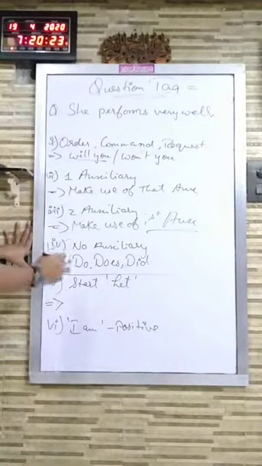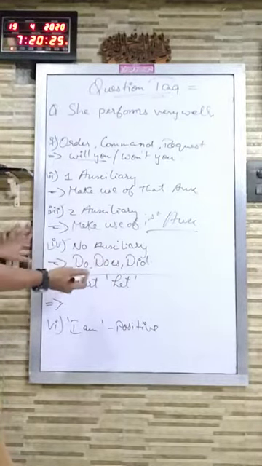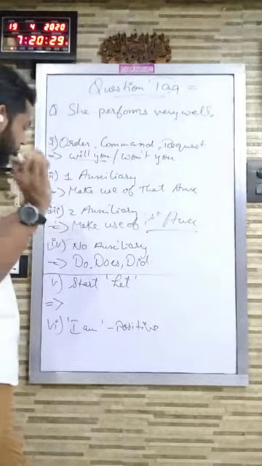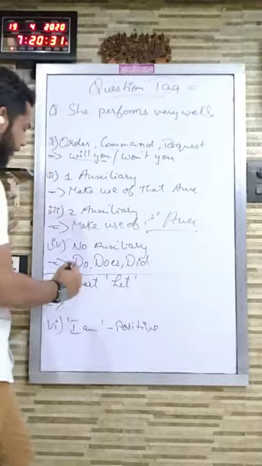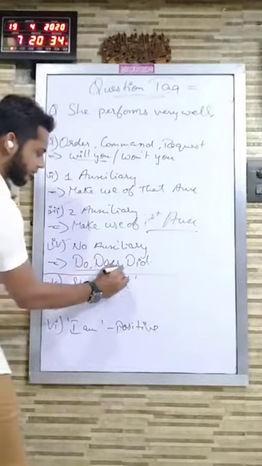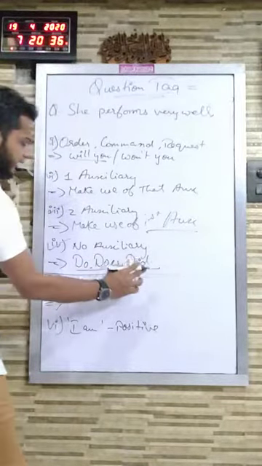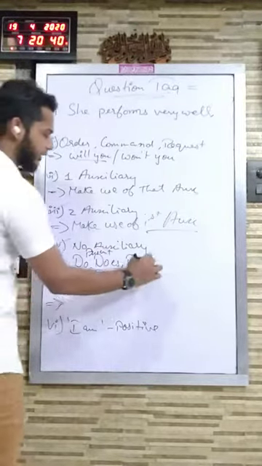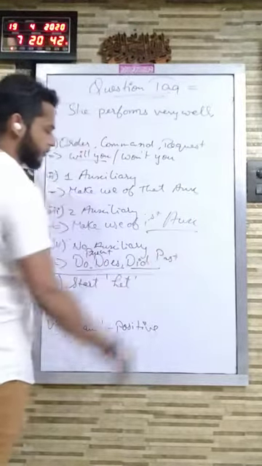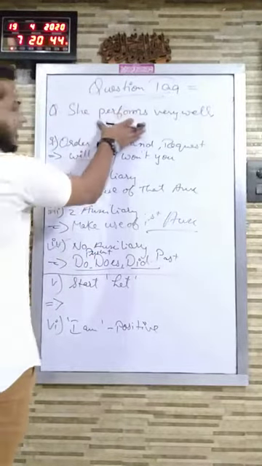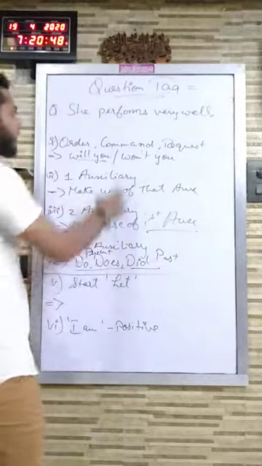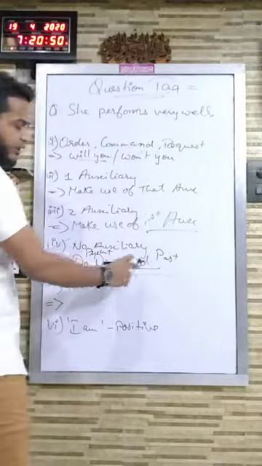Clear? Now from these three, which one to use for making question tag? This is the thing which you have to understand. Now see, do and does, and this did. Do and does is present. Did is past. So if the sentence is present tense, you will be making use of do or does. If the sentence is past tense, you will be making use of did.